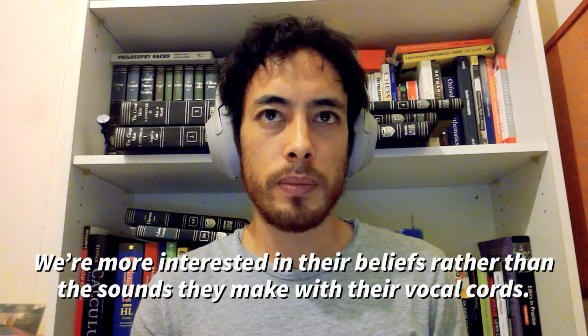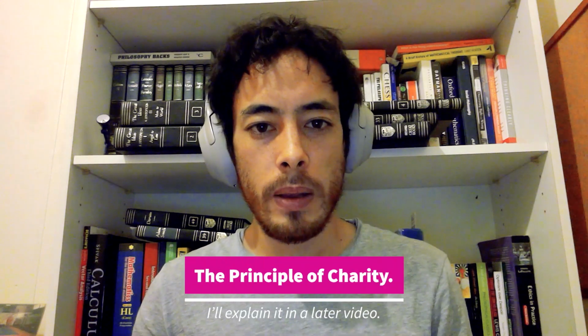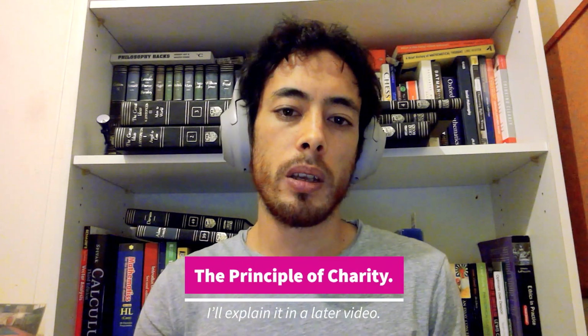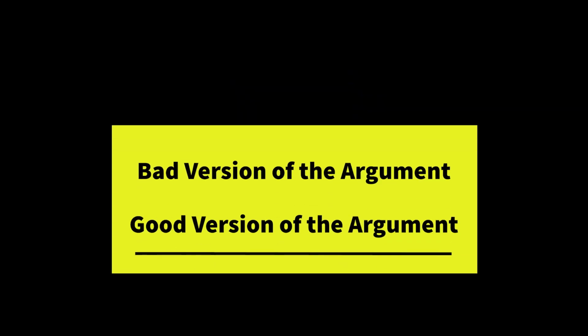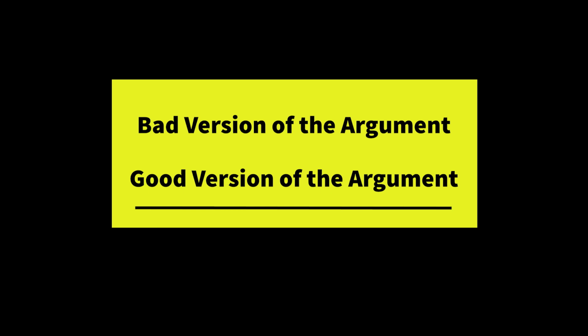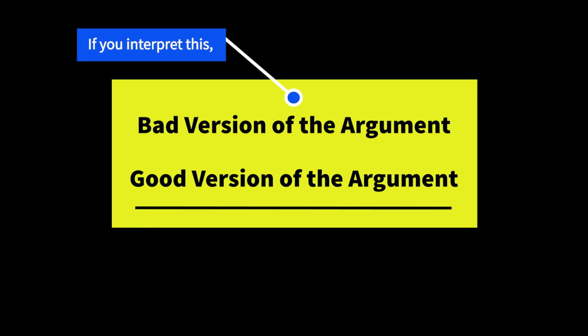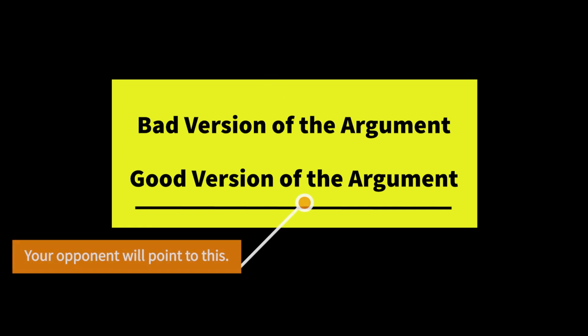Okay, so this is called the principle of charity. So you always give an opponent the most charitable interpretation of their argument as possible. In other words, you interpret the strongest version of someone's argument as possible. If you deal with some weaker version of an opponent's argument, you might not actually be dealing with their argument. And if you were, then they can just improve the argument to the stronger version that you didn't address.